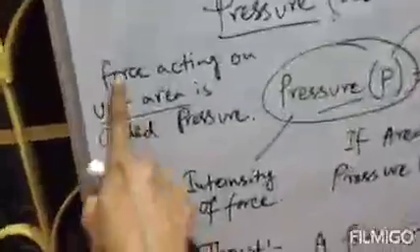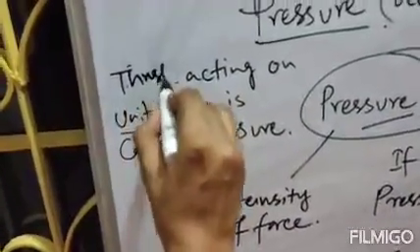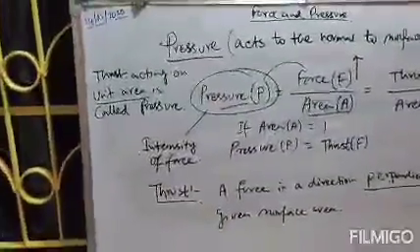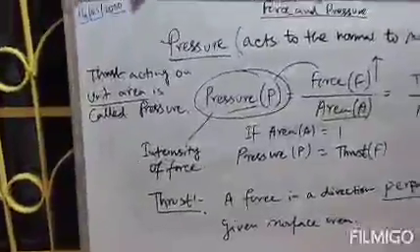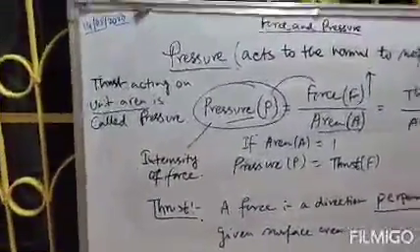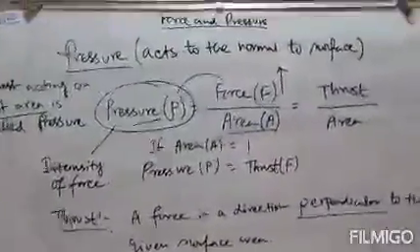So the definition will be, just replace force with thrust. That means thrust acting on unit area is called pressure. We can give the definition of pressure in two ways. One, the thrust acting on a unit area is called pressure, or we can say force acting on unit area is called pressure. Clear? So thrust is one type of force.